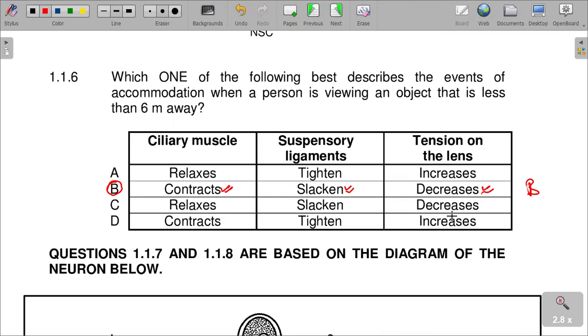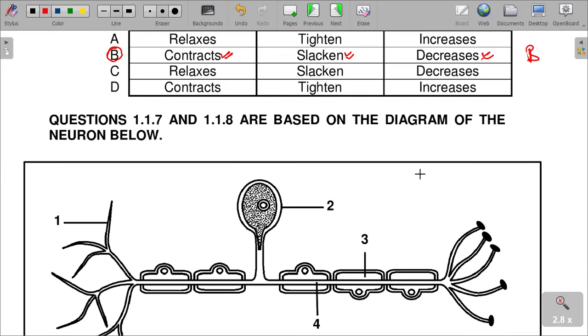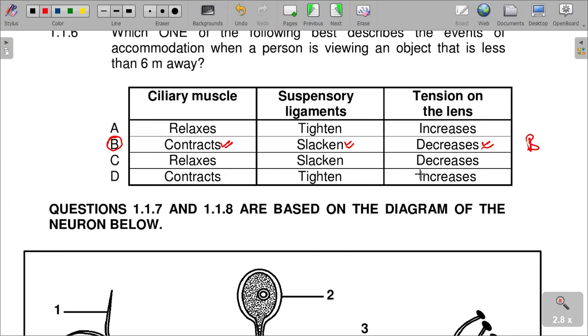They don't pull, they are not stretched. So what we are saying is that they slacken, and the tension of the lens also decreases. That is what is happening with regard to near vision in question 1.1.6. So it is those points that are seen there. If you can, please refer again.